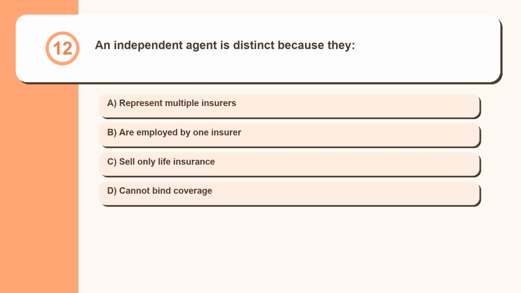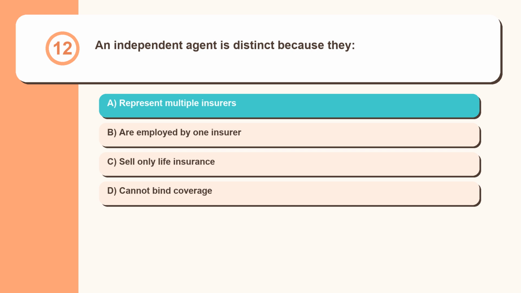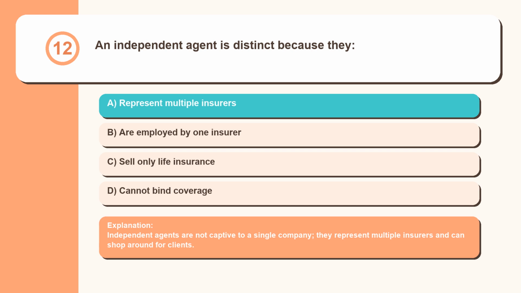Question 12. An independent agent is distinct because they represent multiple insurers, are employed by one insurer, sell only life insurance, cannot bind coverage. Independent agents are not captive to a single company. They represent multiple insurers and can shop around for clients.